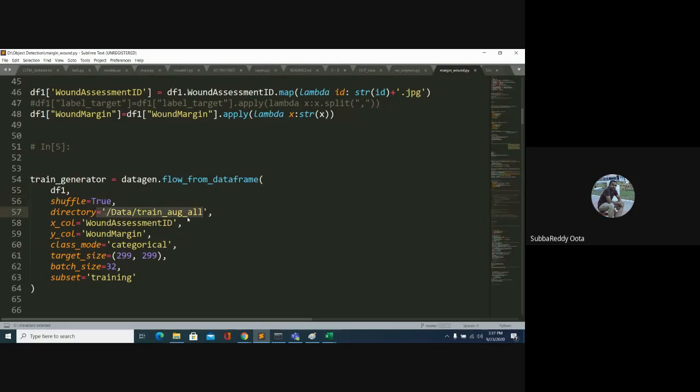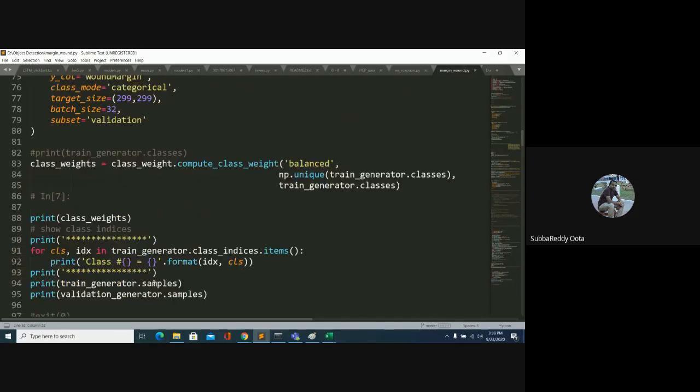The same way we mentioned the directory there, there is an X column and a Y column. The X column is nothing but your image ID column. The Y column is nothing but your target label column. Class mode is categorical if it is a category classification problem, or class mode is raw if it is a regression problem. Target size is 299 by 299, batch size is 32, and this subset belongs to training.